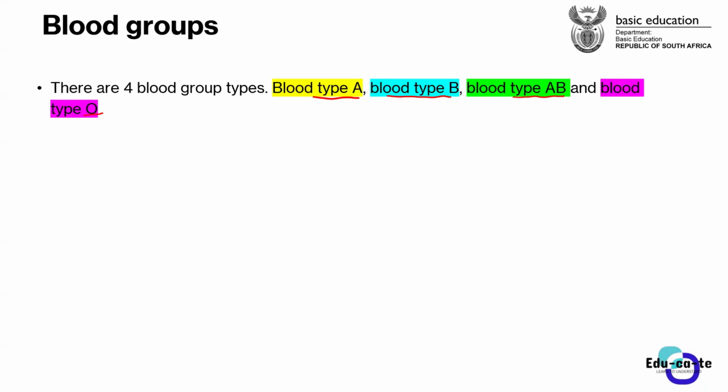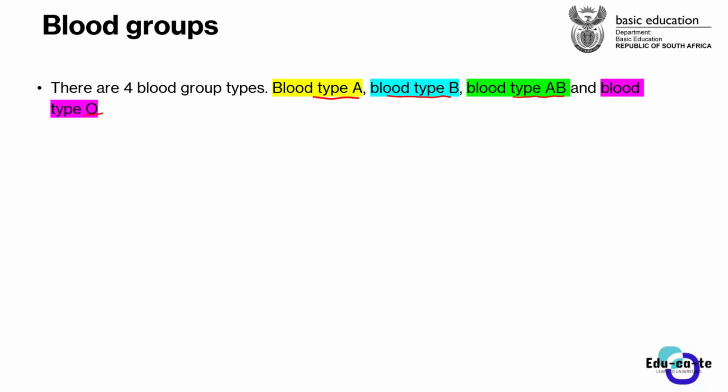These blood group types are not really unique to an individual. For example, if we compare DNA, your DNA is unique to you. But when it comes to blood groups, we can share blood groups. I can have blood group type A, and you can also have blood type A as well. So these are not unique to the individuals. Each and everyone has got a certain blood group type, but it must be at least one of these because there are 4 in total.